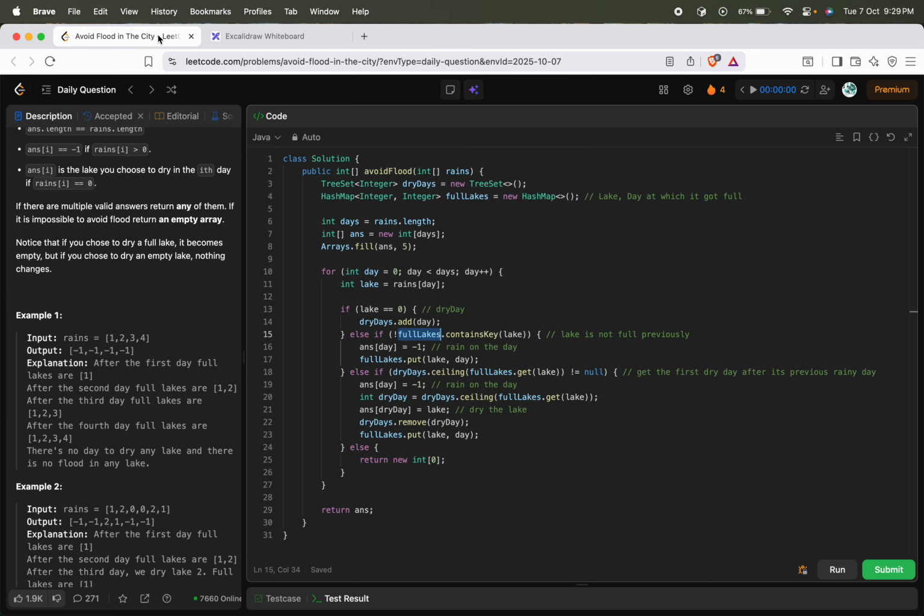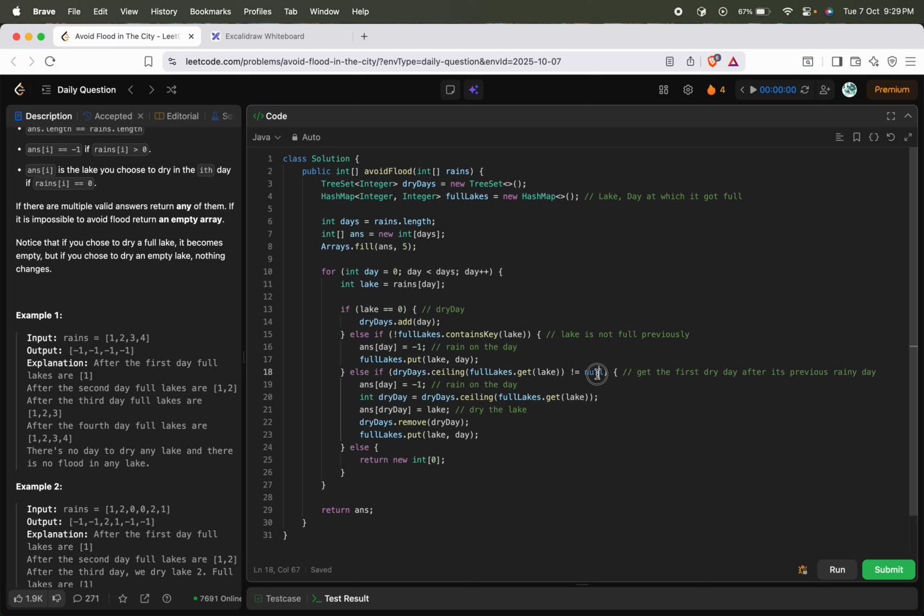So in order to achieve that, I can use an inbuilt function which is ceiling, which will get me the first index which is greater than the given day. So this will give you the day at which the corresponding lake was filled. I need a day which is greater than this particular day, and it is part of dry days. Okay, so that's the reason I'm doing this.